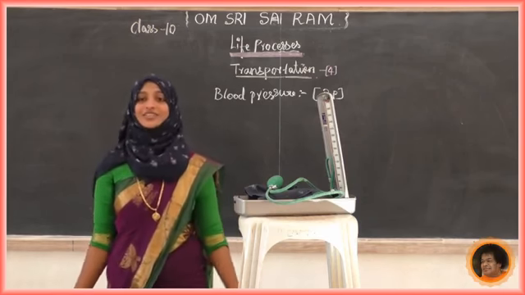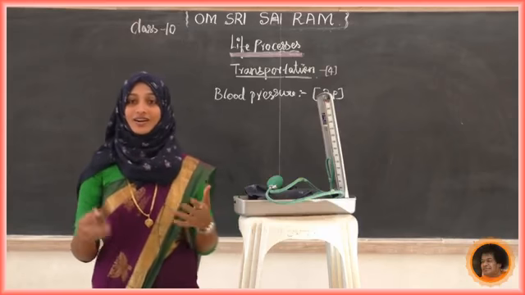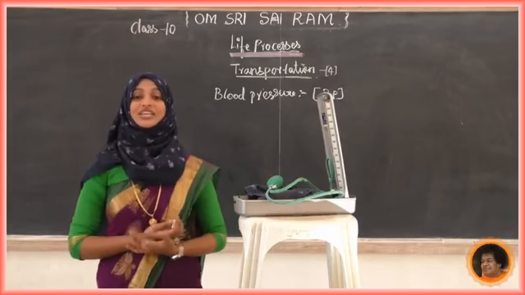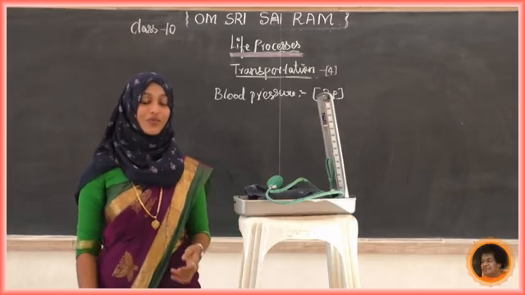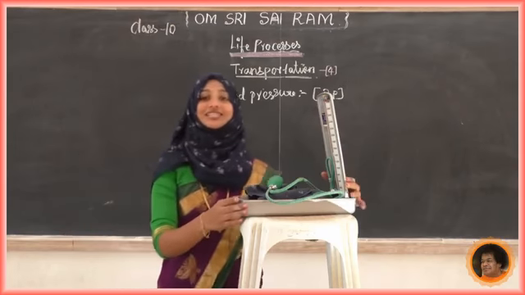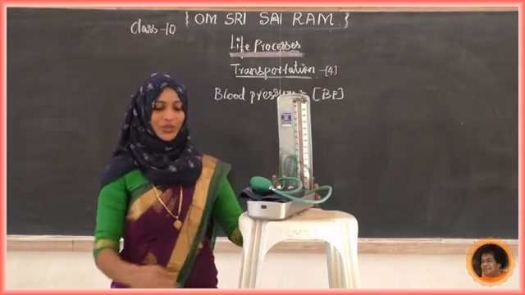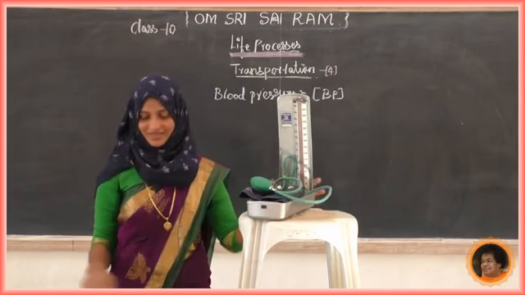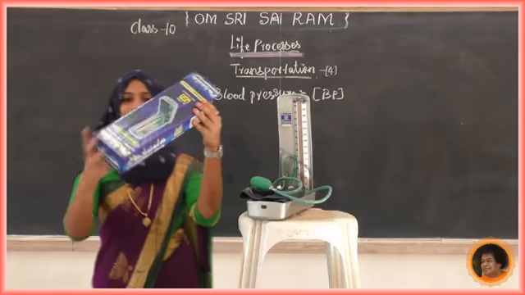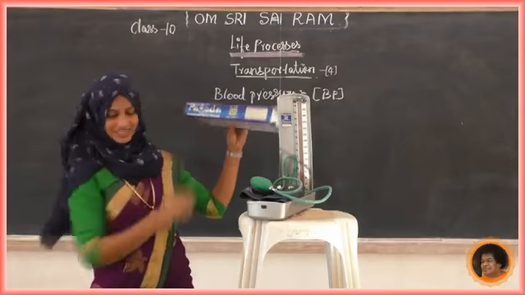Now have you seen the doctors? They measure blood pressure by using an instrument. Do you know the name of it? See here, this is the box, and they have written the name very nicely.